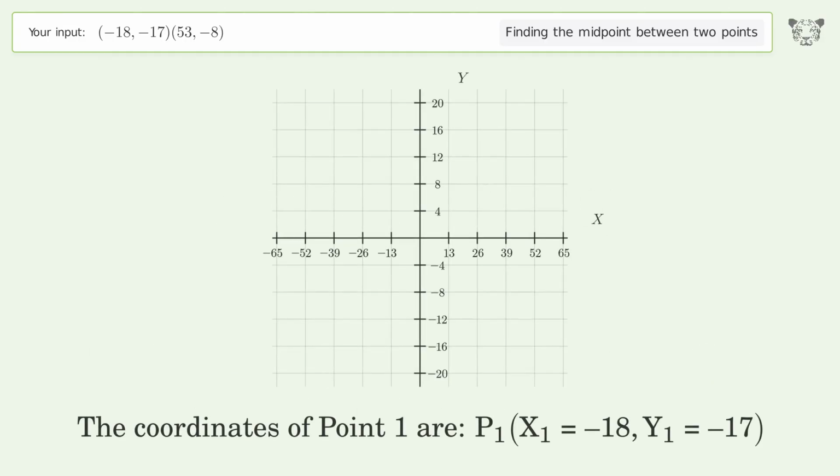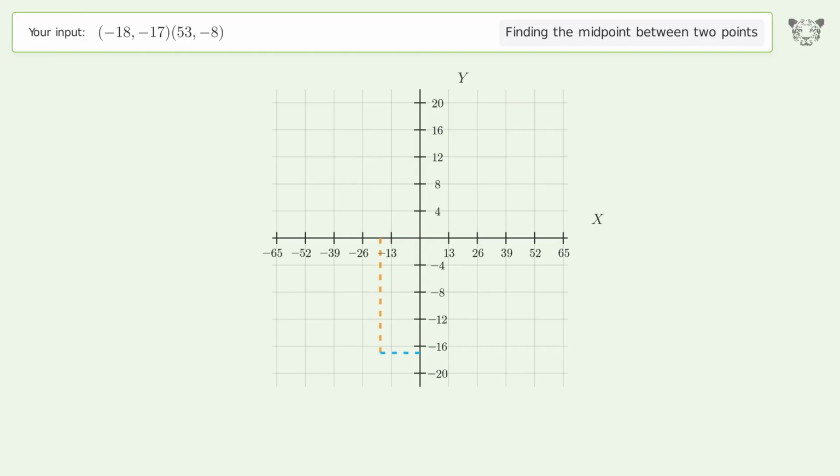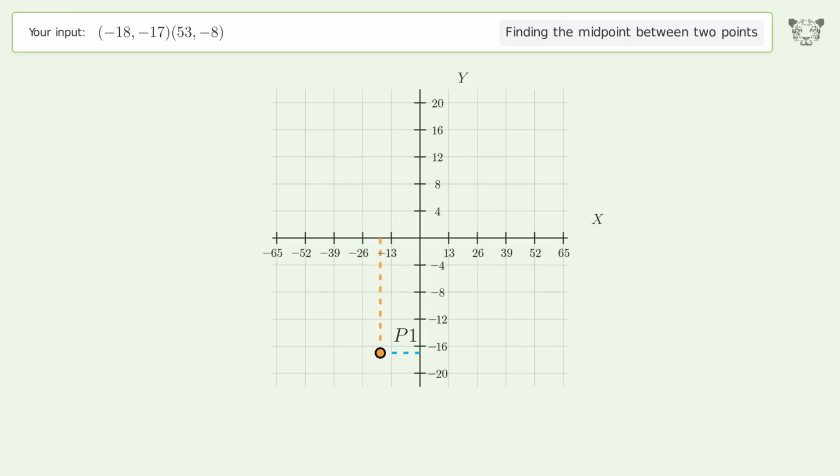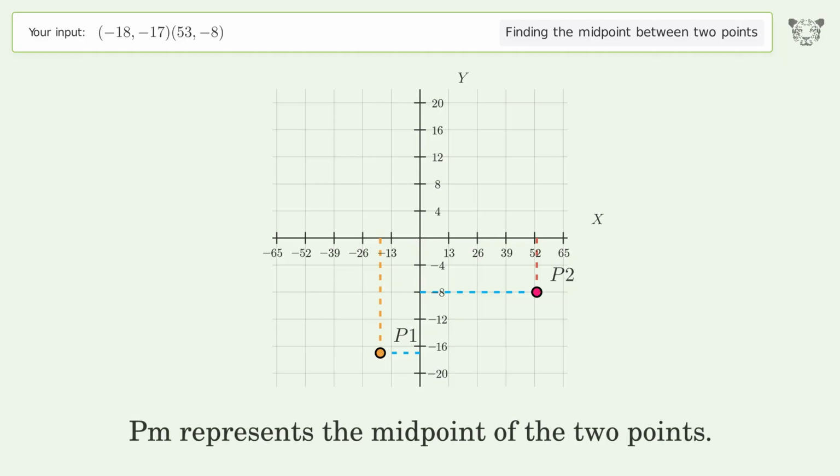The coordinates of point 1 are, x1 equals negative 18, y1 equals negative 17. The coordinates of point 2 are, x2 equals 53, y2 equals negative 8. PM represents the midpoint of the 2 points.